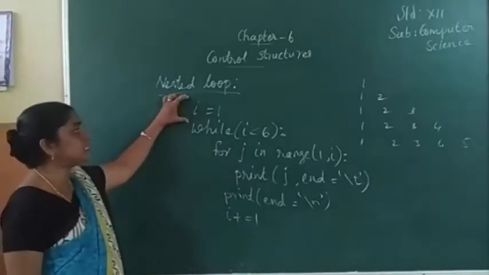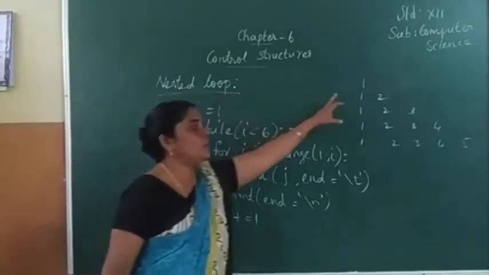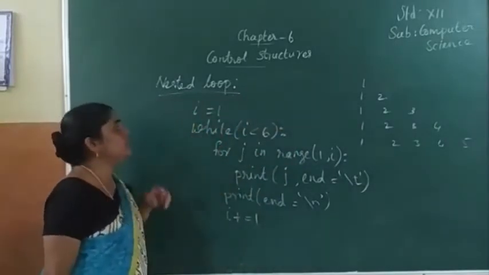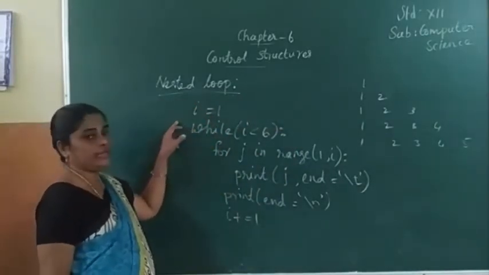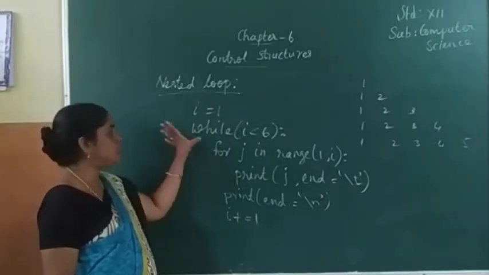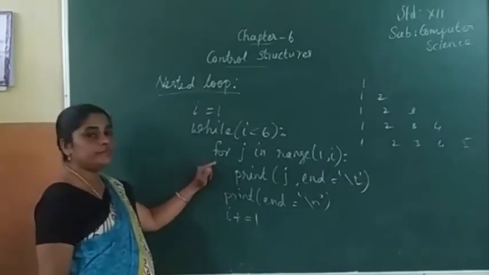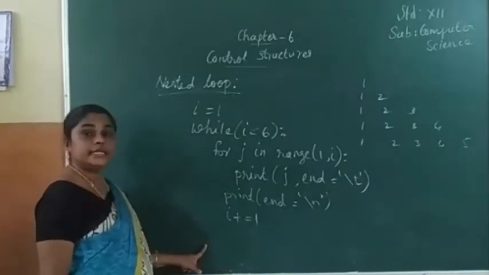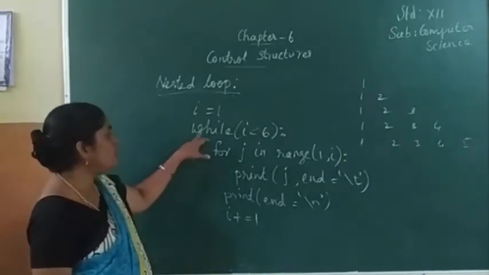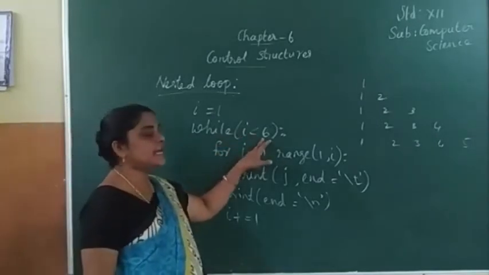See, the initialization value, the starting value, is 1. So we give 1 in the variable i. This is the control variable used in the while loop. Next, which loop? For. So this is a for loop within a while loop, a nested loop. Now while i less than 6.